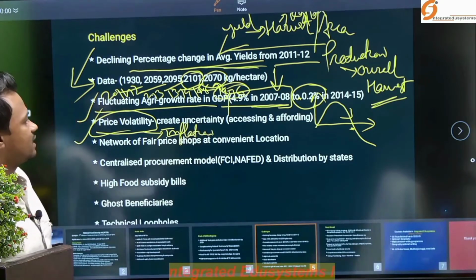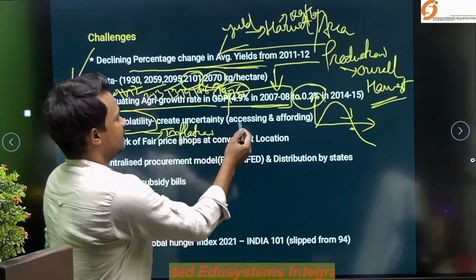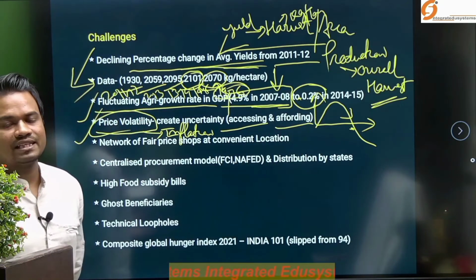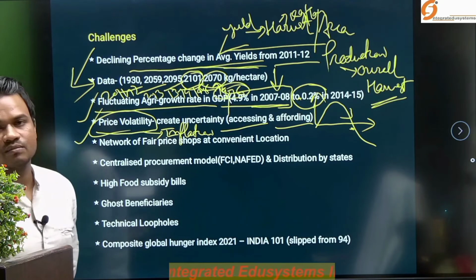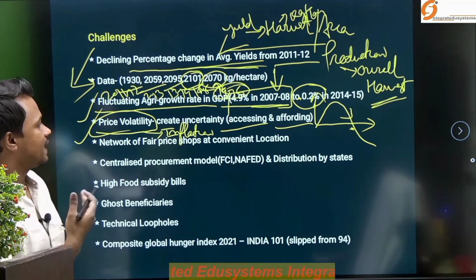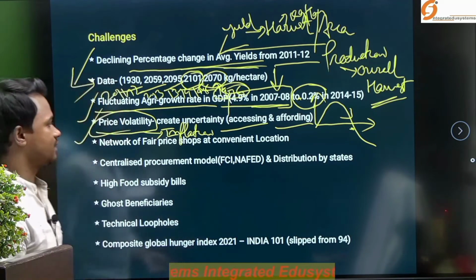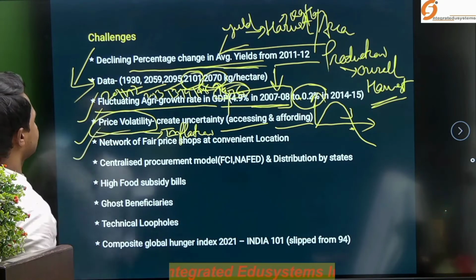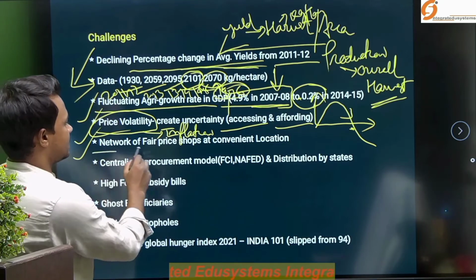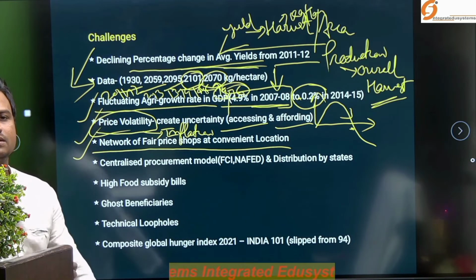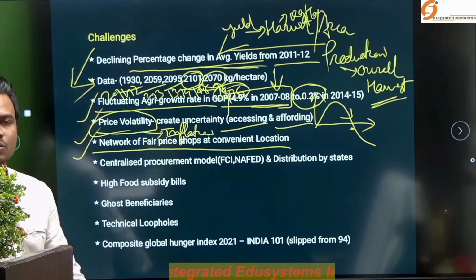It can create uncertainty, particularly for accessing and affording food grains. So price volatility, that fluctuation of the price, can lead to accessibility as well as affordability issues for a particular household or person. The next concern is the network of fair price shops at convenient locations. Many times some areas or settlements are in remote areas.